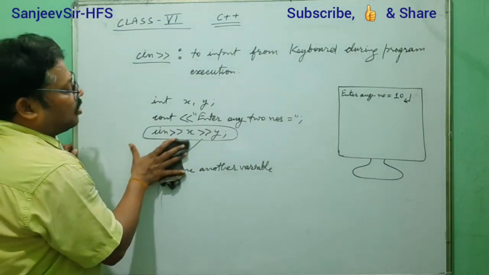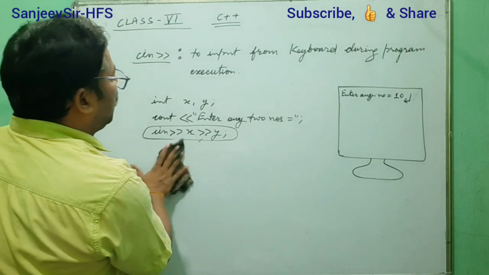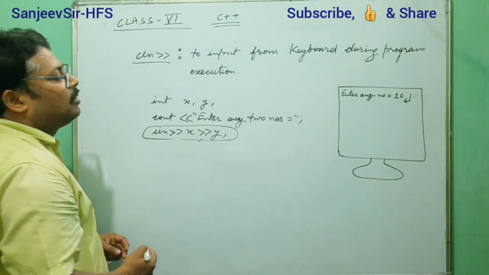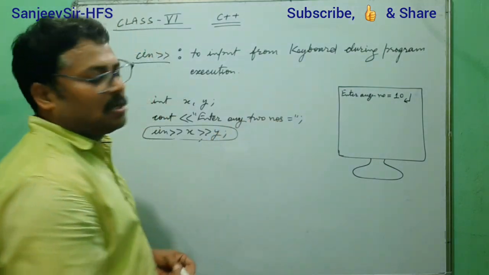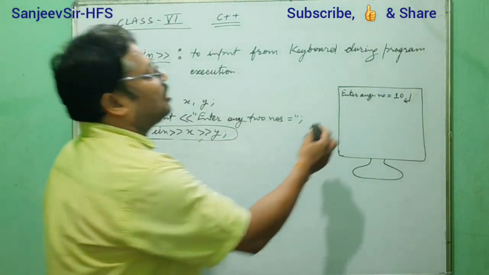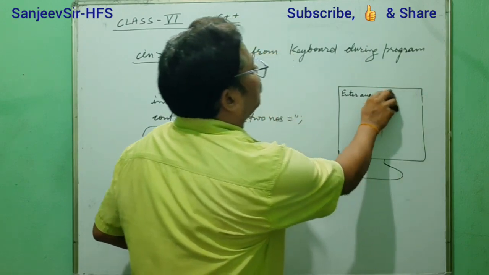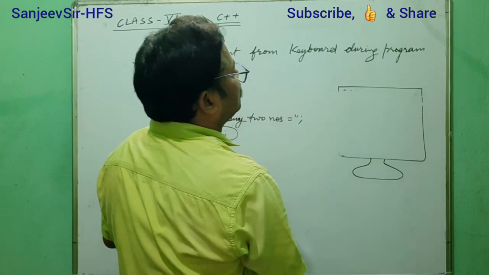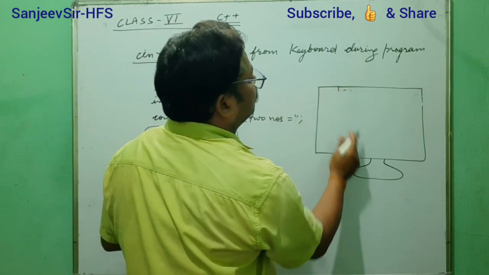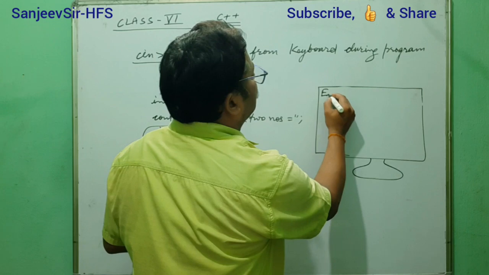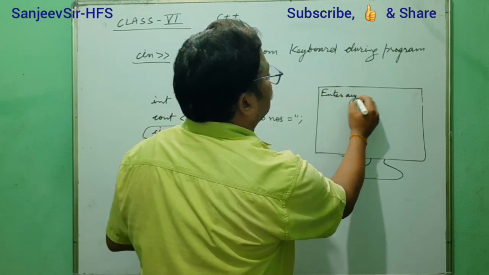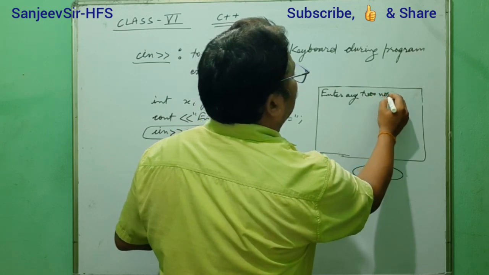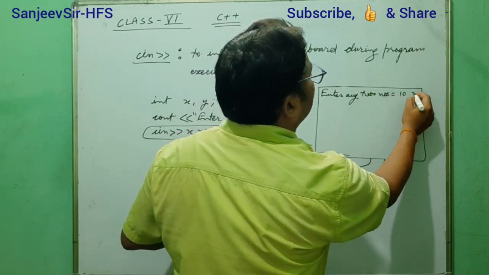Here the first value given by the user will be assigned into x, and the second value given by the user will be assigned into y. Suppose you get the message here, enter any two numbers, and you give two values. Suppose 10 and 20.